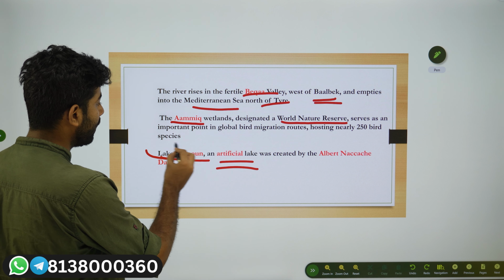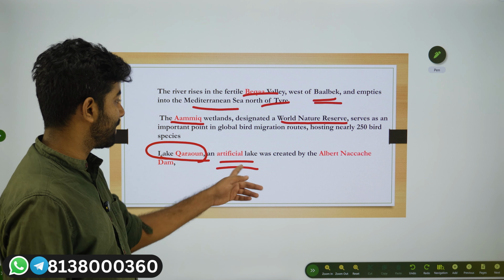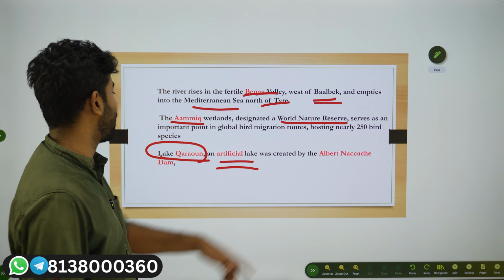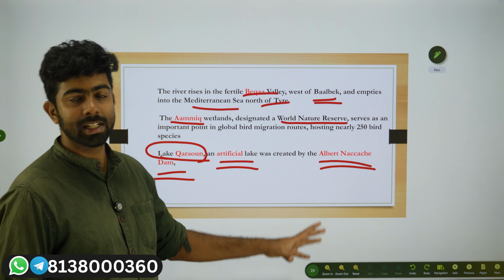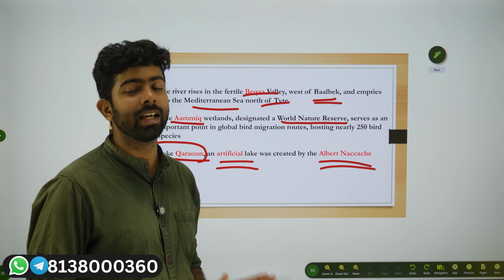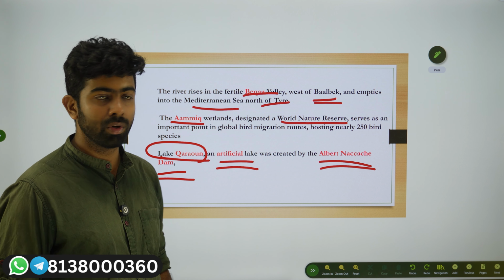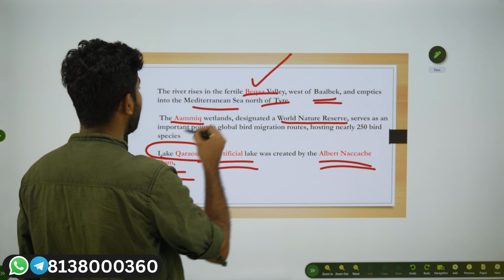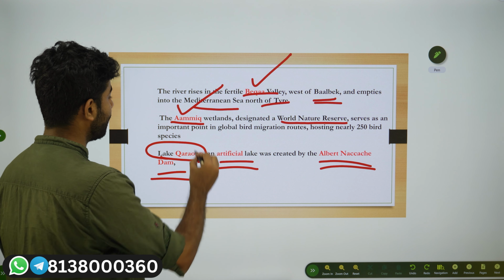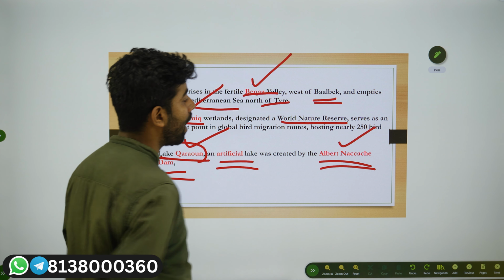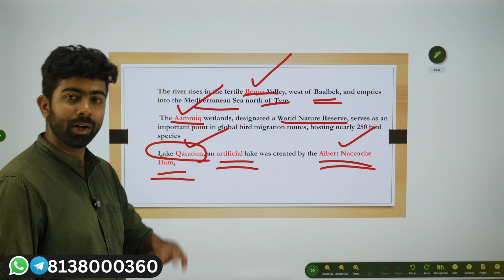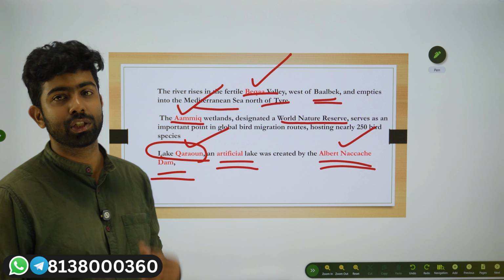Lake Qaraoun is an artificial lake built by the Nakache Dam. That is another point you have to remember. So remember the Bekaa Valley, the Ammiq Wetlands, and Lake Qaraoun, an artificial lake created by the Nakache Dam, and keep that picture in mind.